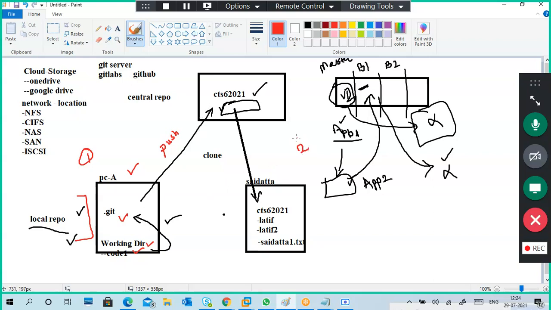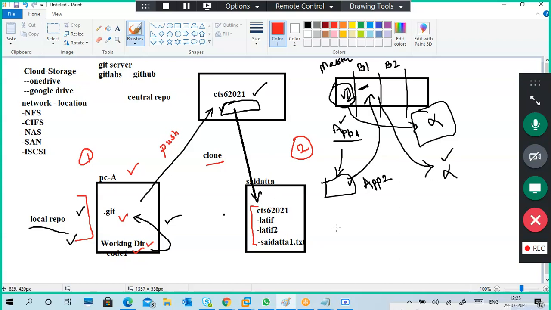In the second one, for example, I have code in my central repository. Now I want to take it, make some changes, and put it back. So what to do? First, clone the code into your local PC. Use the clone command, git clone, take the code and put it into your local PC.